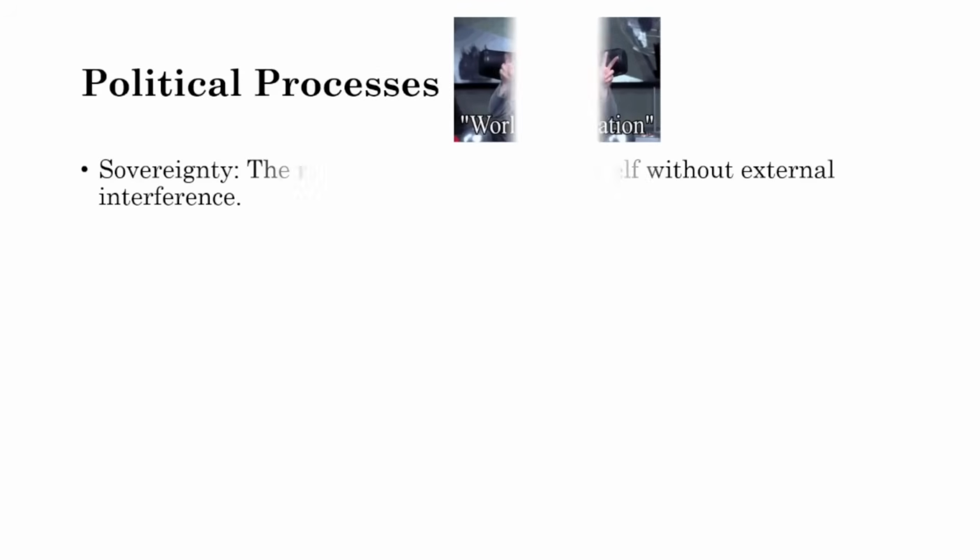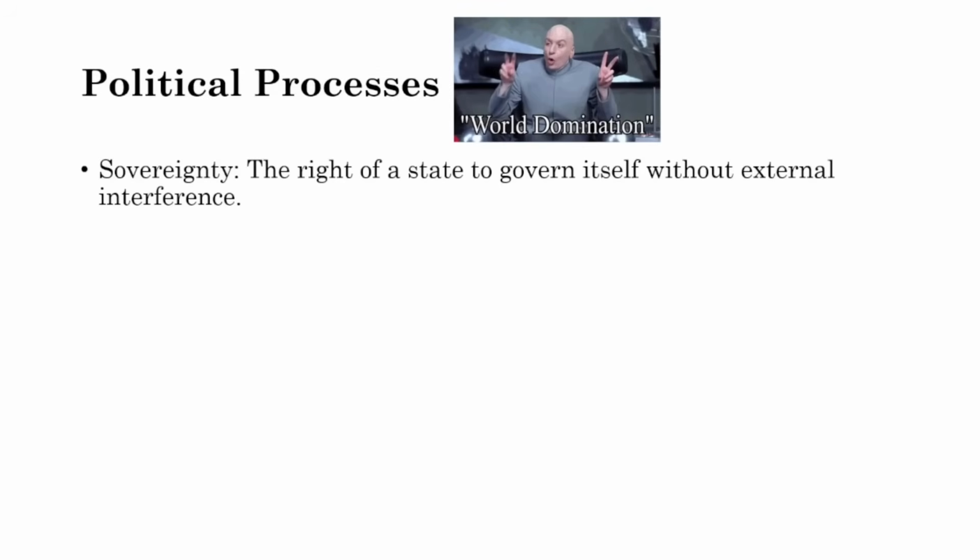All right, let's talk about some political processes. We're going to start with some key terms. Sovereignty is the right of a state to govern itself without external interference. They can have control over their own internal domestic affairs without having to listen to another country tell them what to do.